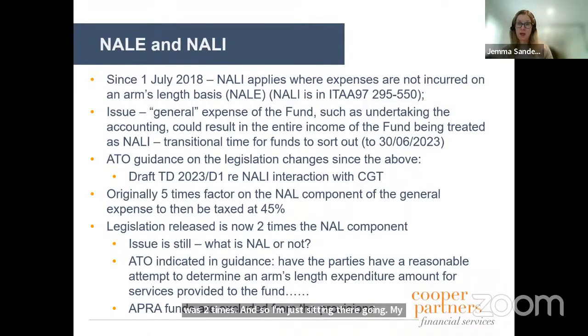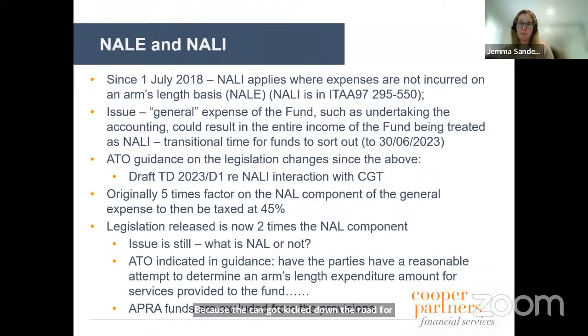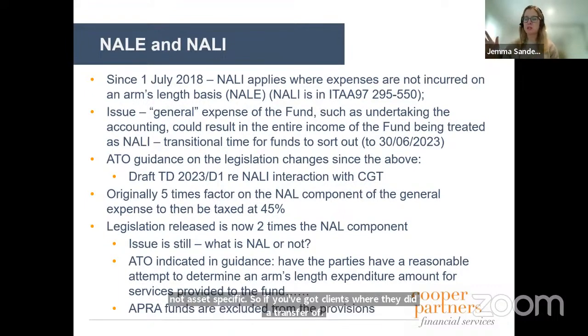Who cares? Because of more concern for me from a non-arm's length income perspective are asset specific expenses, because the can got kicked down the road for general expenses of a fund but not asset specific. So if you've got clients where they did a transfer of, I don't know, Westpac shares, $100,000 worth, into their fund.